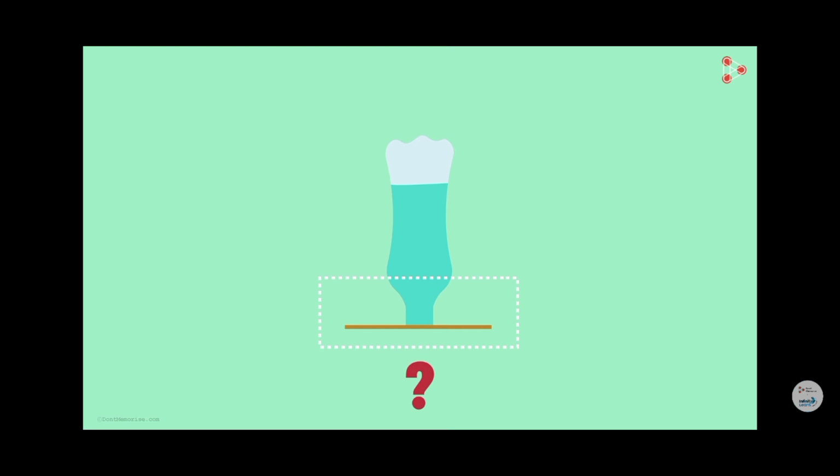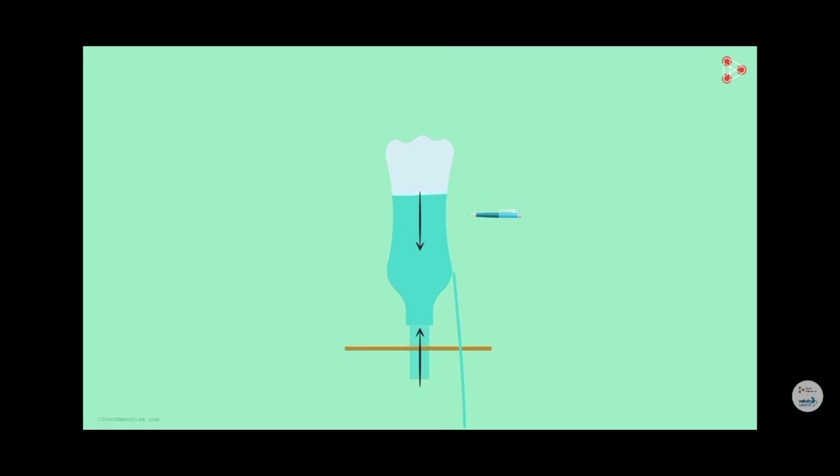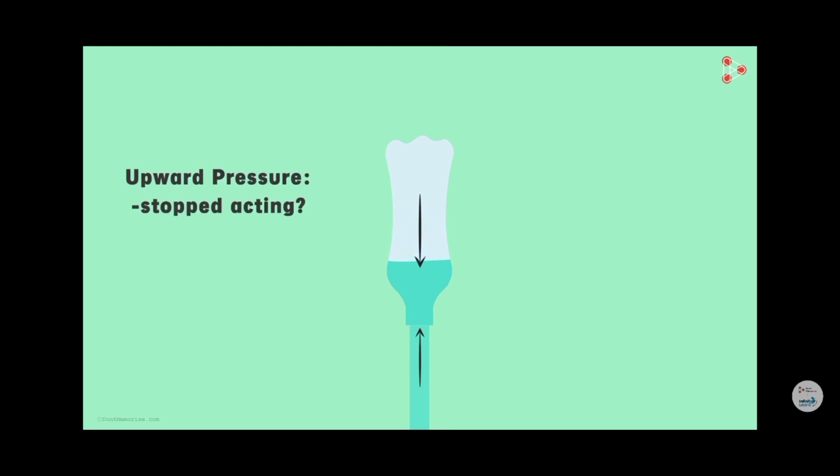It is held to the surface because of the air pressure that is pushing the paper in the upward direction. The upward air pressure is sufficient to counter the downward push exerted by the water. Now make few holes in the bottle at its base. What happens now? Why did the paper fall off? Did the upward pressure on it stop acting, or did it reduce in value?